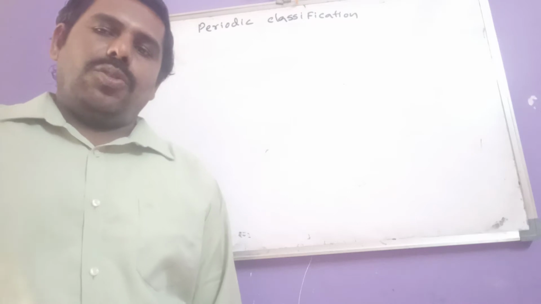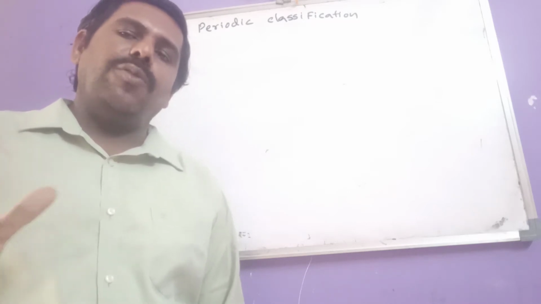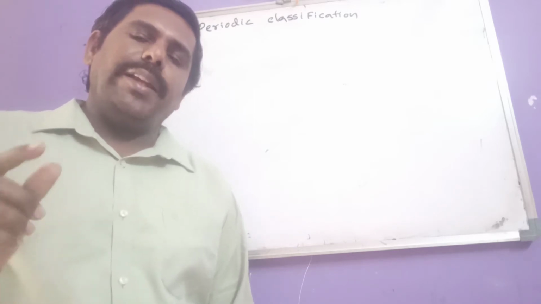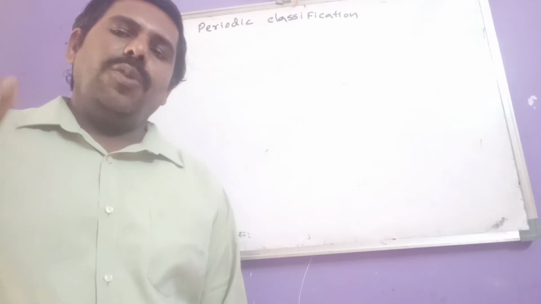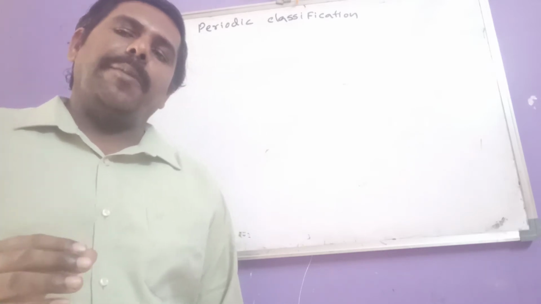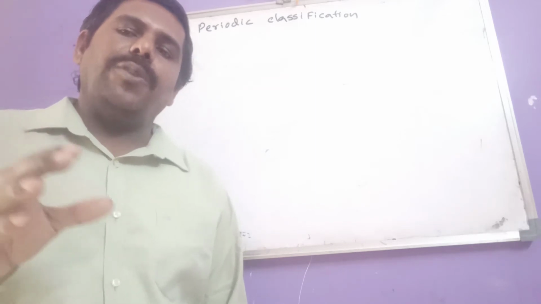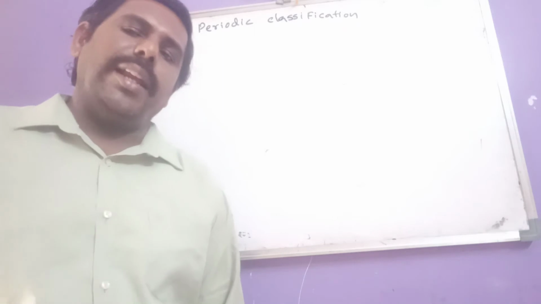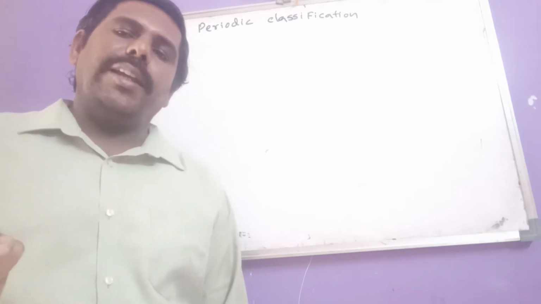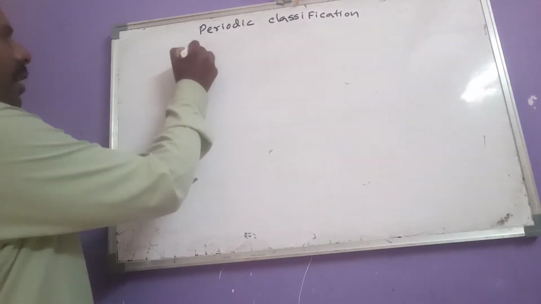Today we have so many elements in the periodic table, that means 118 elements. To study the properties of each and every element, we need a proper classification. For that purpose, different scientists gave different types of laws for classifying the elements in the periodic table. The first law was the law of triads. So what is the law of triads?